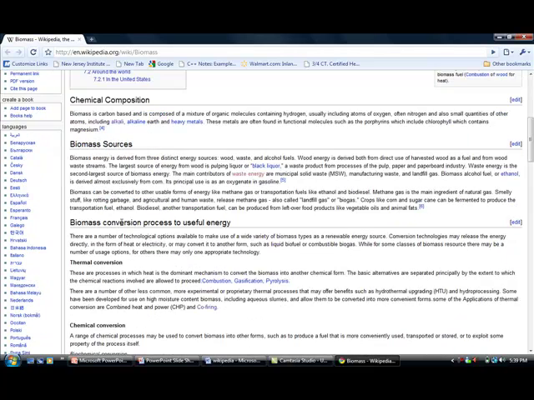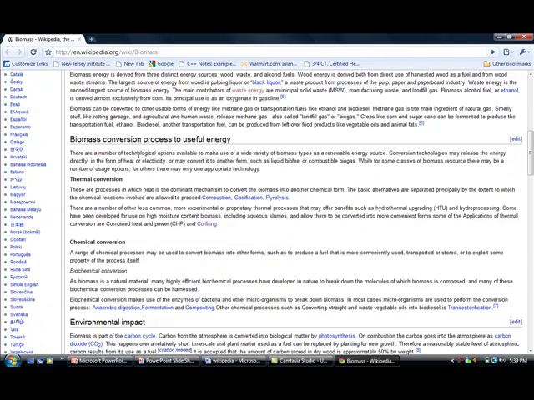Also, we have biomass sources. This is the places where we acquire biomass, such as waste, wood, and alcohol fuels. It gives a more true definition of where we acquire those products. Biomass conversion process to use it for energy. This is basically how we convert biomass into heat or electricity. This will be through thermal conversion, chemical conversion, and other types of conversion that are listed there.